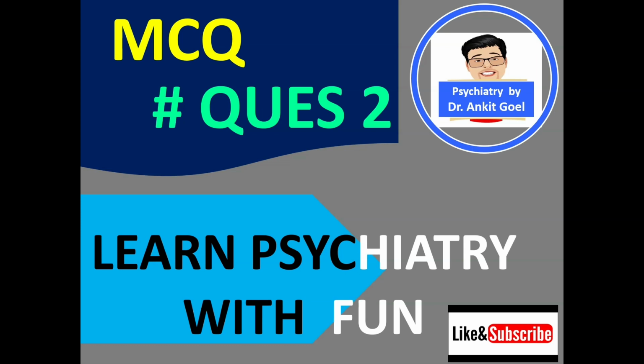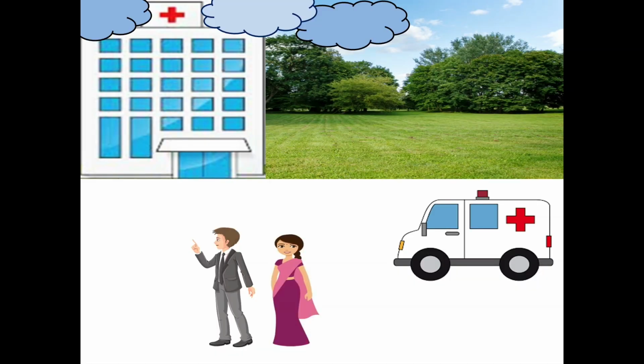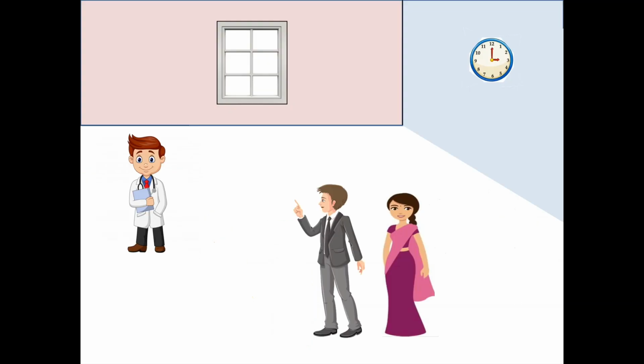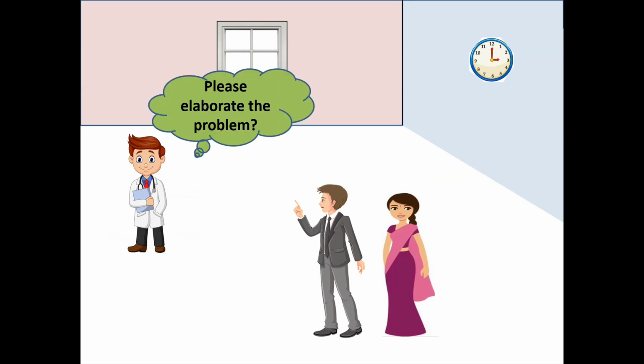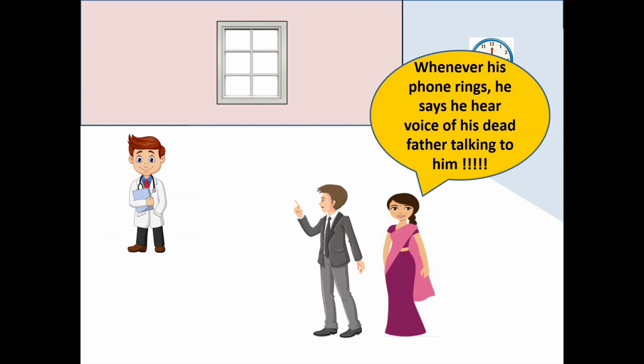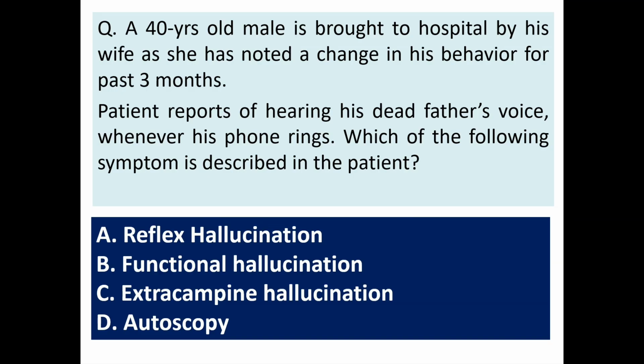So today in this video we are going to discuss an MCQ with the important theory associated with it, and we are going to learn it in a fun way. So let us begin. An adult male is brought to a psychiatric OPD by his wife, and the wife says to the doctor, "Doctor, he's talking very odd things since past 3 months." The doctor asks, "Please elaborate the problem." The wife says that whenever his phone rings, he says he hears voice of his dead father talking to him. Now, let us put this situation in a MCQ form.